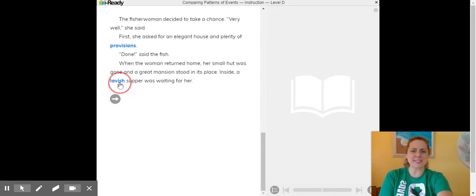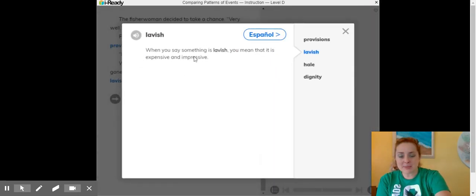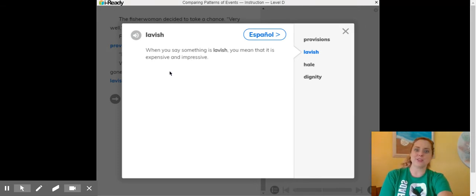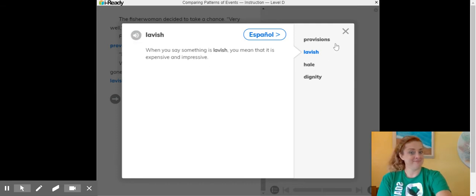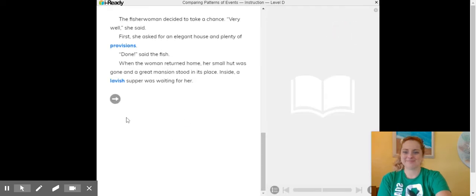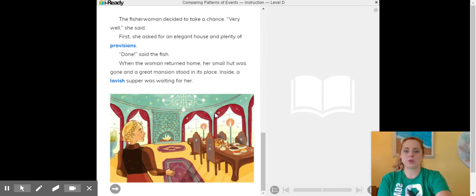Lavish supper? Well, what does that mean? When you say something is lavish, you mean that it is expensive and impressive. Ooh la la, fancy. Also, if you're having trouble sounding out some of these words, look. Lavish. It'll read it for you. When you say something is lavish, you mean that it is expensive and impressive. Ooh, that does look very fancy.